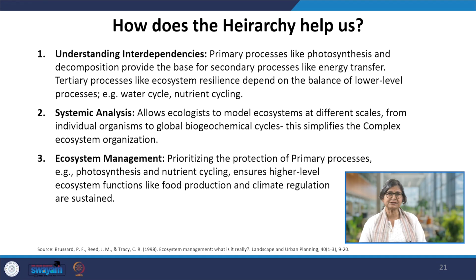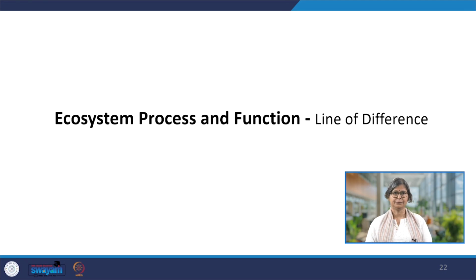Last one is ecosystem management, prioritizing the protection of primary processes like photosynthesis and nutrient cycle, ensuring higher level ecosystem functions of food production and climate regulation. Everything can be sustained once we understand the hierarchy better.